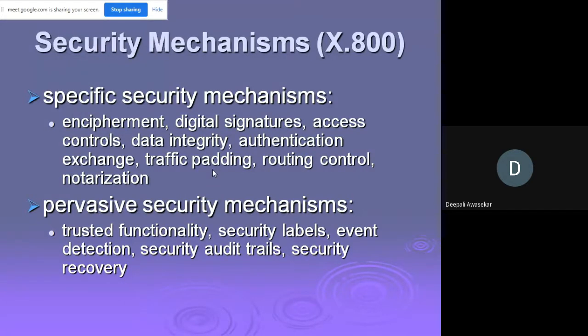This digital signature is basically data appended, or a cryptographic transformation of a data unit, that allows a recipient of the data unit to prove the source and integrity of the data unit and protect against forgery by the recipient.